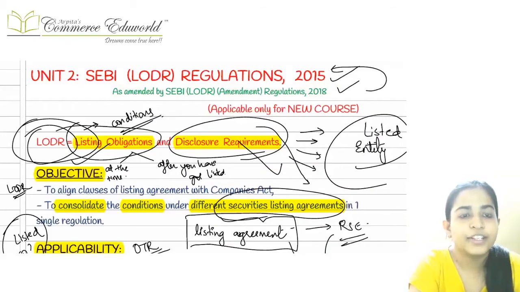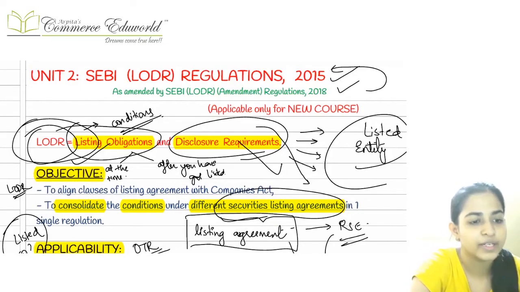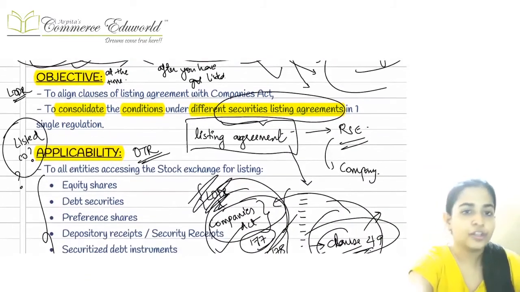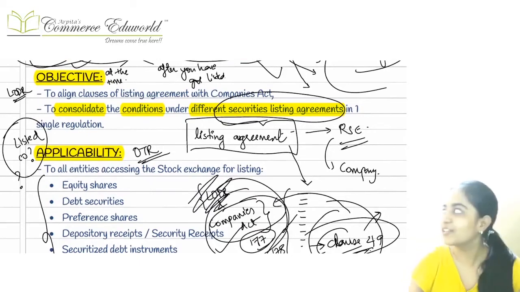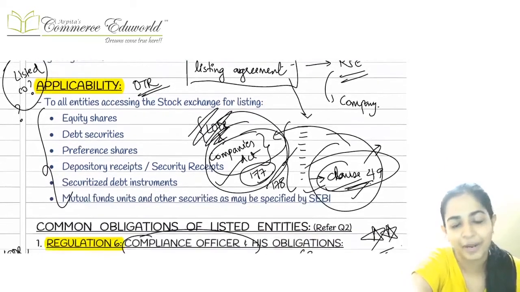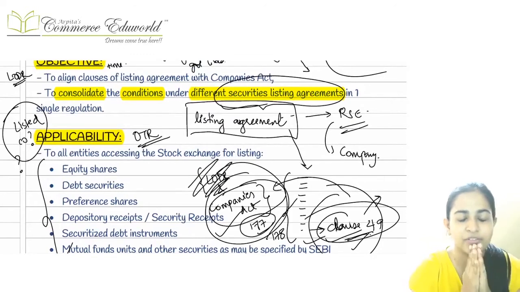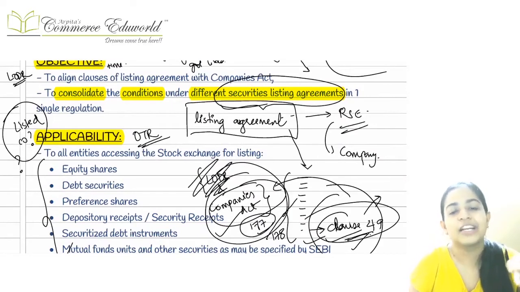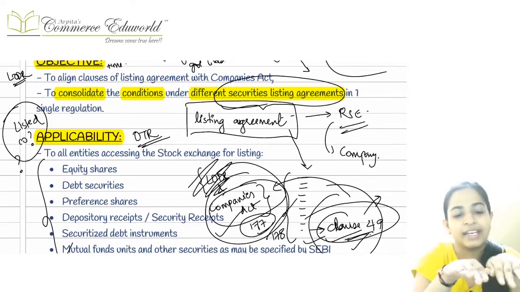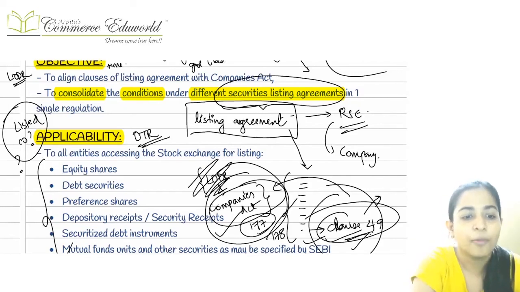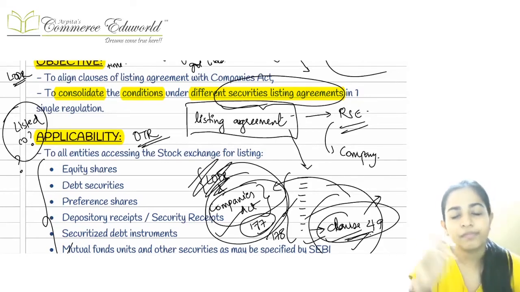Okay, so let's start with the revision of the SEBI LODR Regulations 2015 as amended by the Amendment Regulations 2018. First of all, the full form of LODR is Listing Obligations and Disclosure Requirement. There were two main objectives of the LODR Regulations. First one is to align the clauses of the listing agreement, specifically clause number 49 of the listing agreement, with the Companies Act. That was the first objective of the LODR regulations.